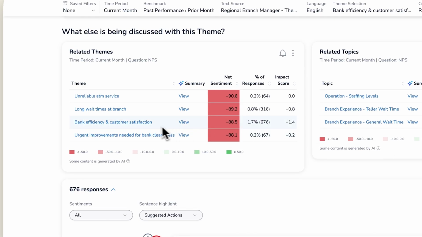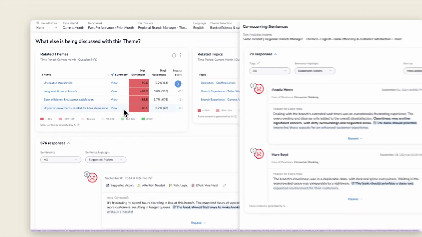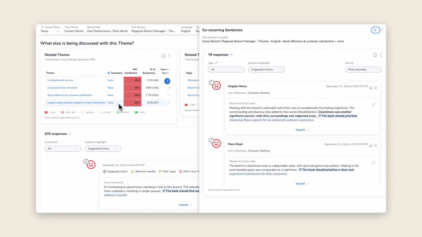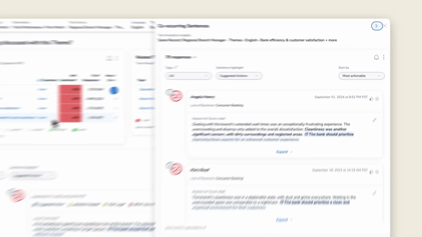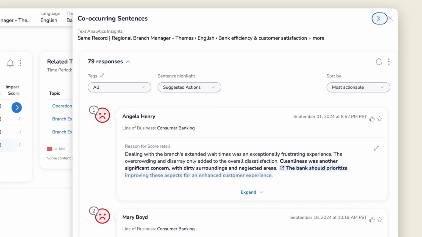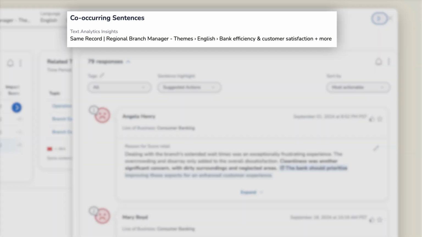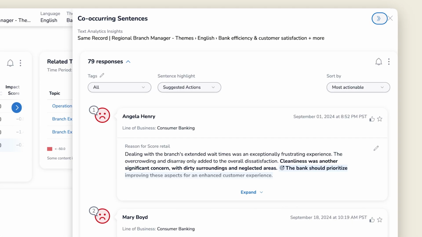Seeing as how cleanliness is kind of out of place here in the midst of a theme around efficiency, Taylor can't help but dig in there to see what's being said. And now she's really in it. Taylor's getting a view of actual comments that talk about both the efficiency theme and the cleanliness theme. And check this out, it's not just strings of data being pulled together.